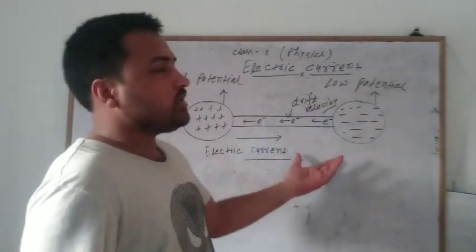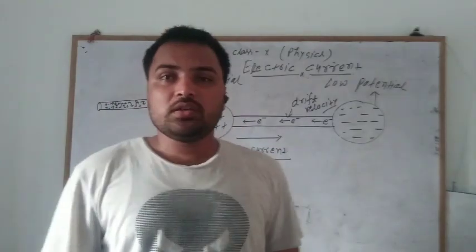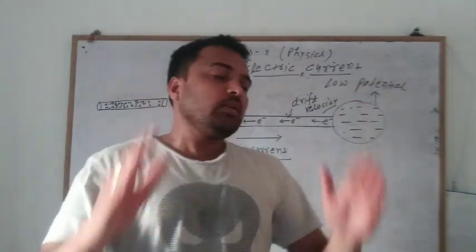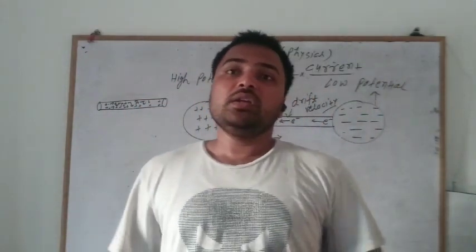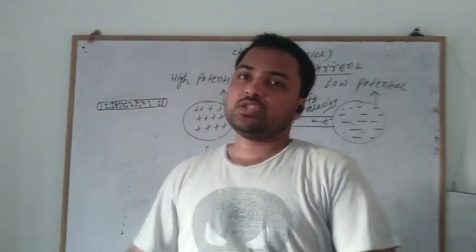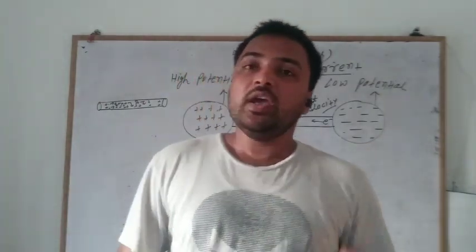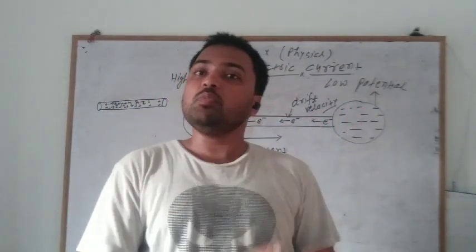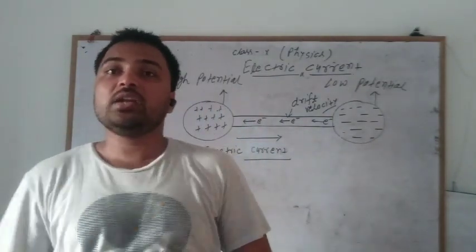So we understand that for electric current to flow, there is a need for a potential difference between two points. When there is a potential difference between two points, and a metallic wire or metallic body is connected across that difference, there will be movement of free electrons from lower potential to higher potential.